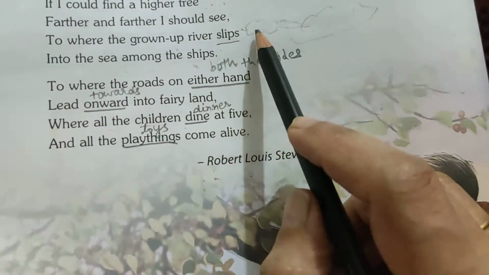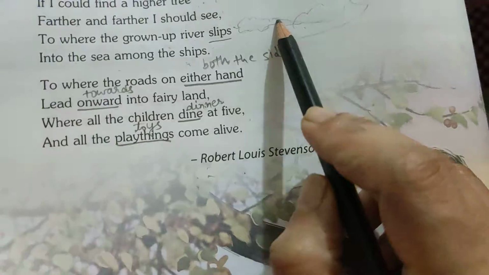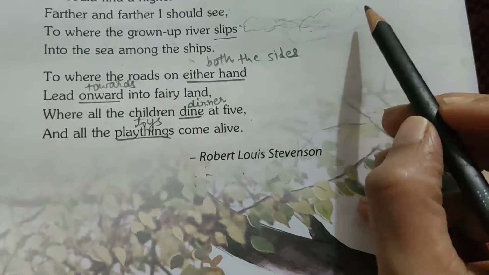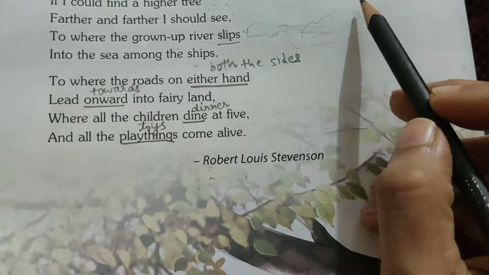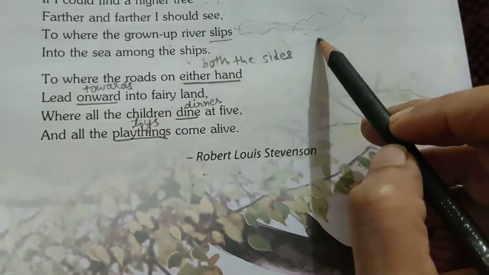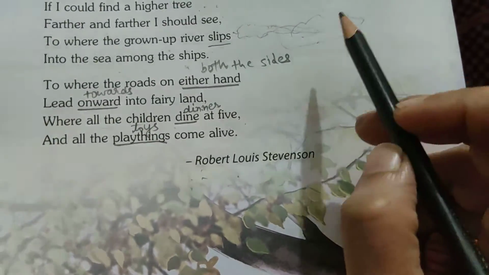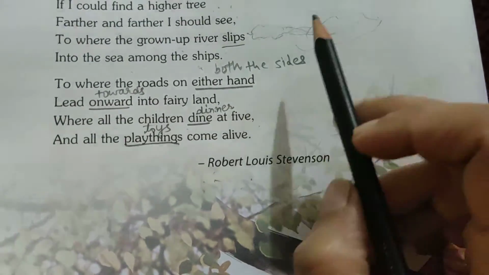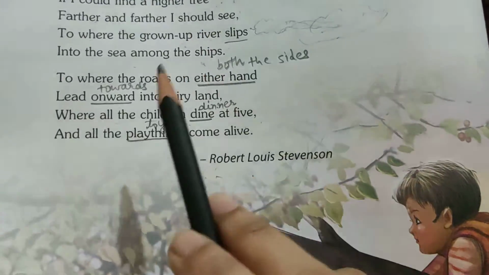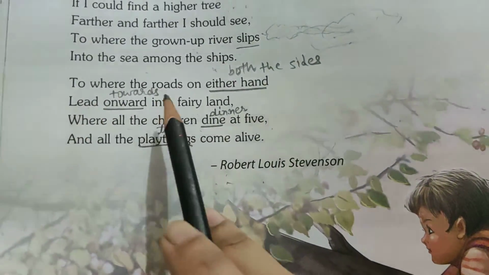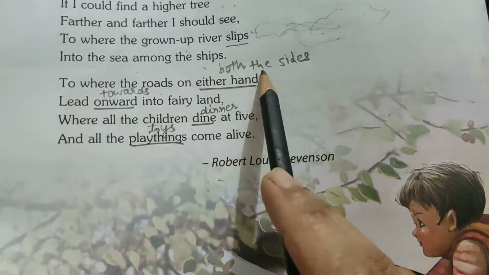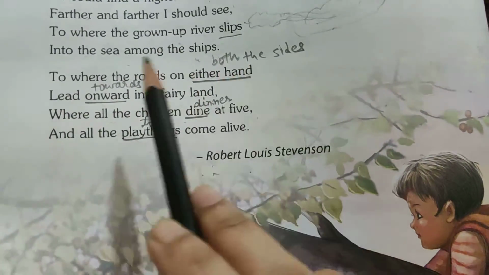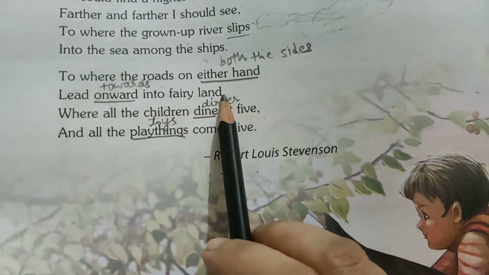This is a sea and these rivers are going into this sea. और आपने देखा होगा कि इन सी के आसपास क्या होते हैं, बड़े बड़े शिप्स होते हैं, because this is like a pathway where ships move from one place to another. Yes, so he wants to see that place, and he also wants to see roads on either hand, both the sides, that lead towards fairyland, जो कि fairyland तक जाती हैं.